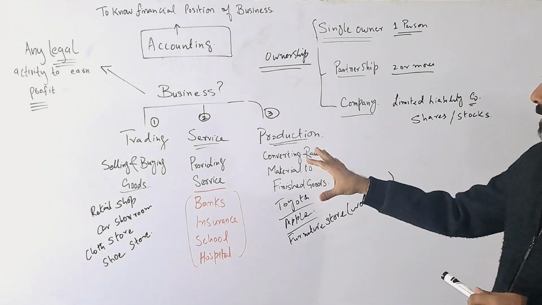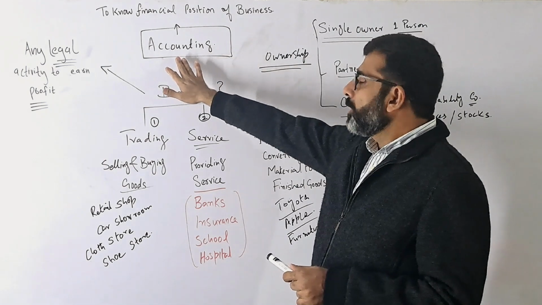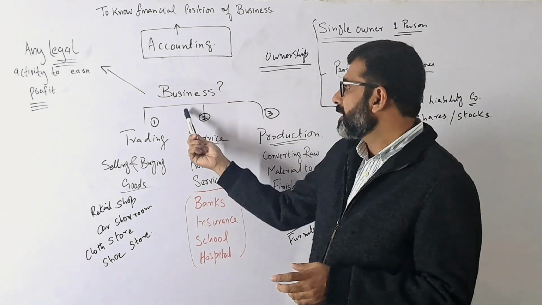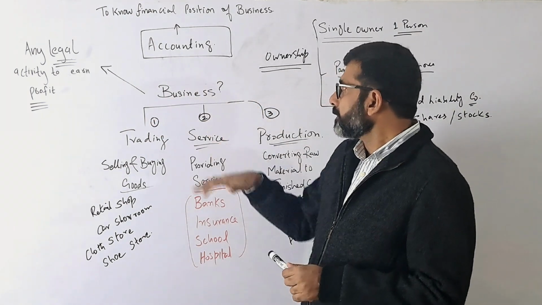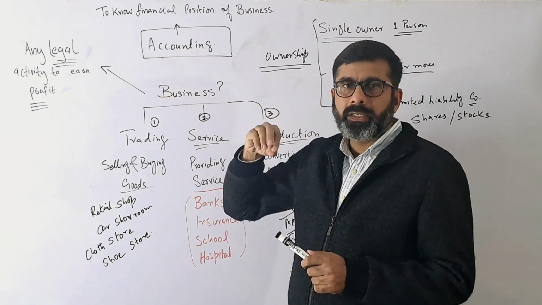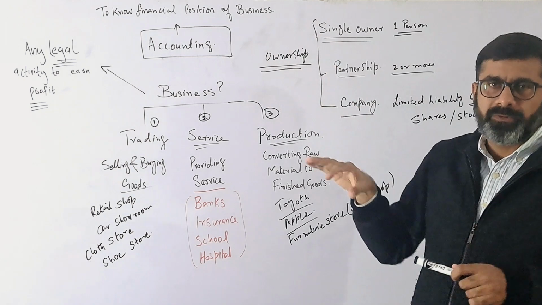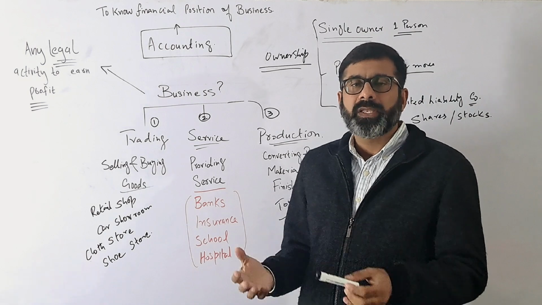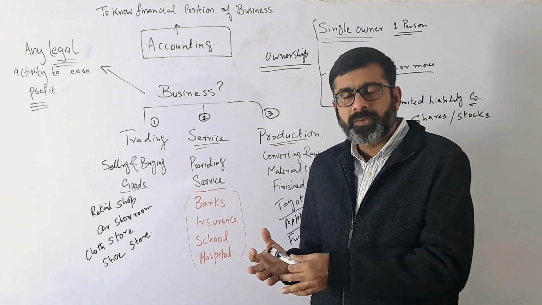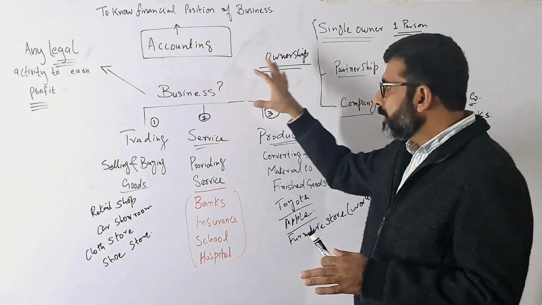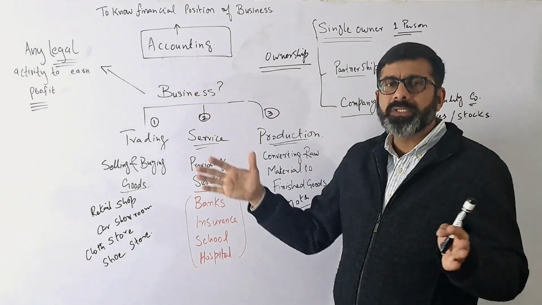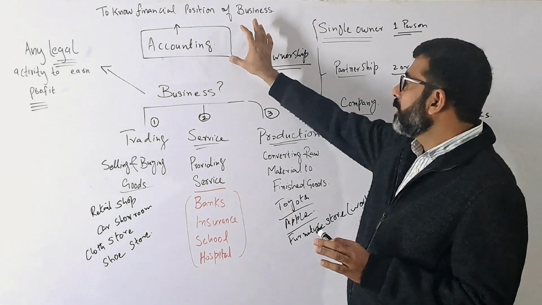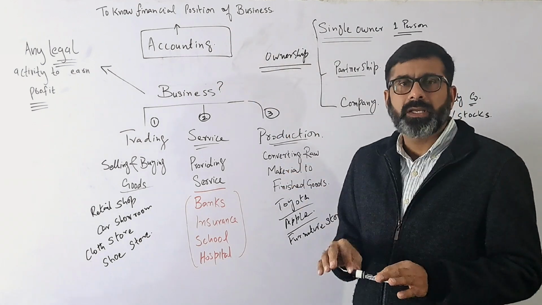For all these things, we have the concept of what is the purpose of accounting. So if we just review the things, we discussed what business is, then what accounting is. Accounting is just to know the financial position of the business. Financial position means how much we have to pay, how much we have to receive, what is the profit of the business, what is the loss of the business. All these things are considered in accounting. Obviously there are so many types or purposes of accounting, but in the start we will just focus on the financial position or condition of the business.